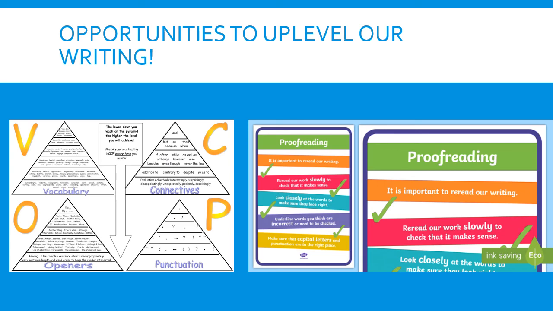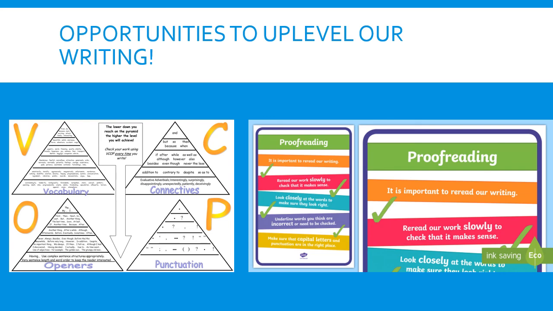So now your plan is done, take a quick brain break or grab a cup of tea and then go for it with your extended writing piece. So your extended writing piece is your newspaper article. Okay, and remember we would be looking for you to be writing for between 45 minutes and 1 hour. Remember as well, we have assigned everyone a VCOP word mat to help you up level your writing. Your teachers are also online. If you get stuck or you want some help, we're here and we can answer any questions or queries you might have.